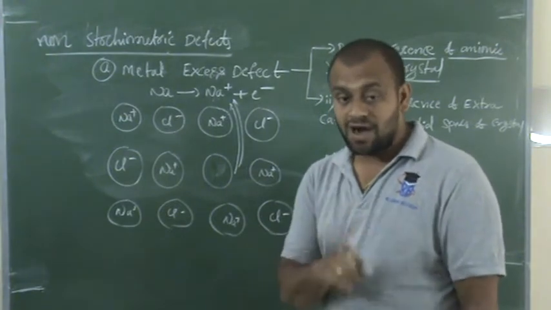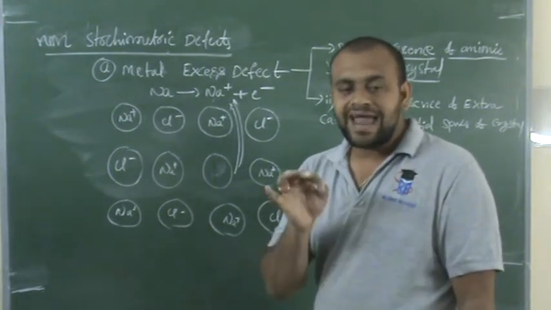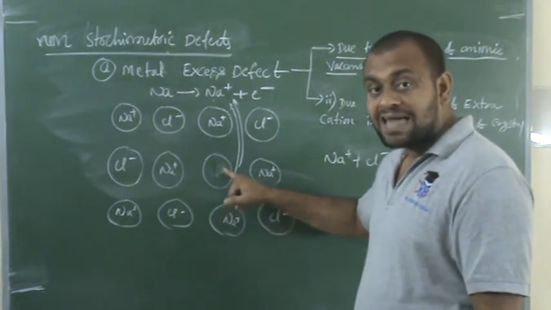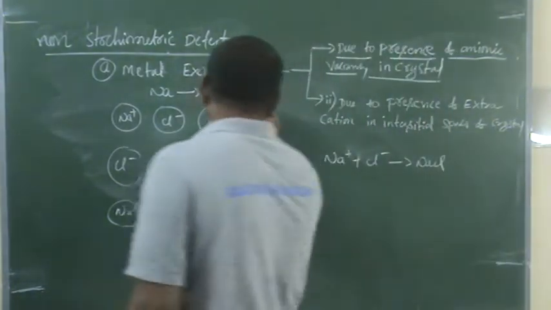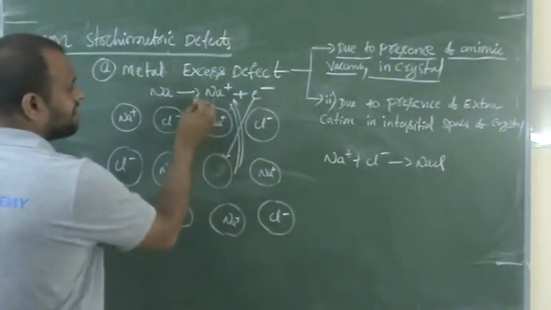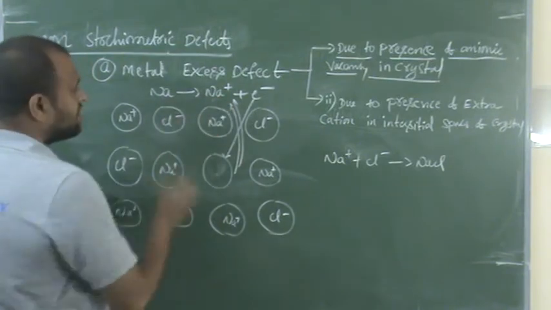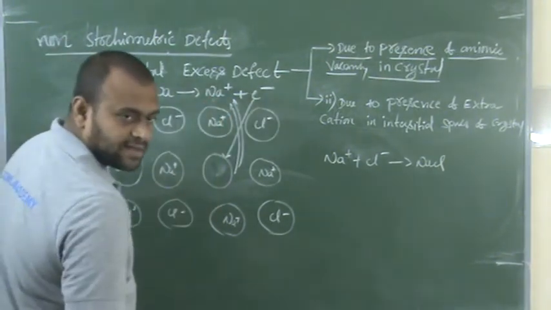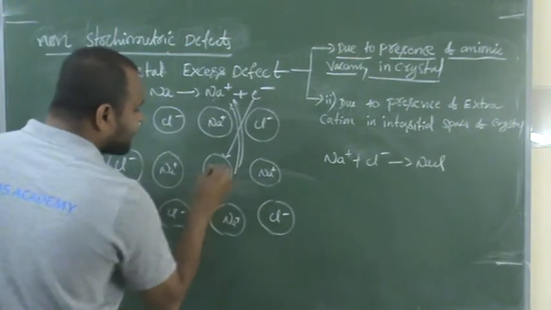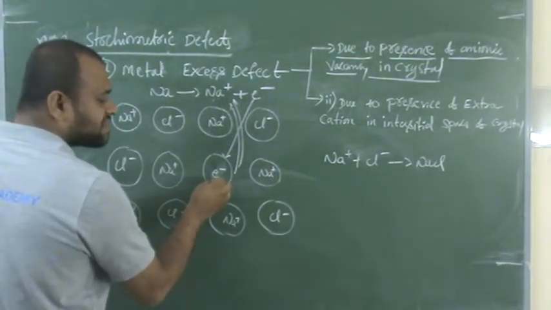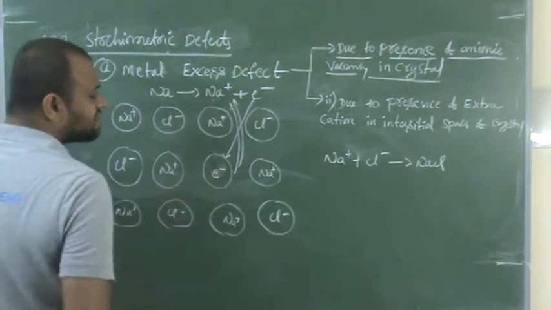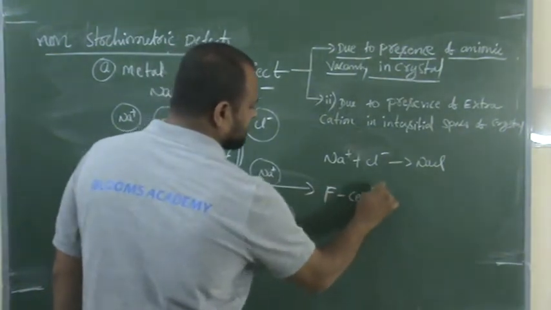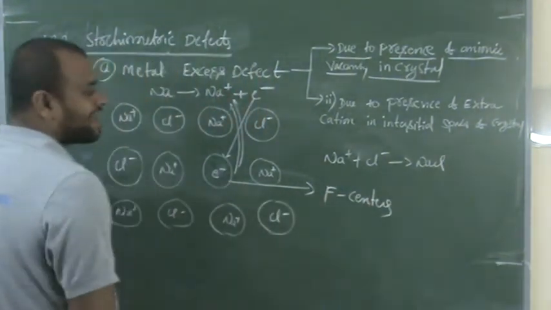Understood? Yes. Now I would like to discuss an important point. This empty space, which is called anionic vacancy, is occupied by the electrons left by the sodium. Understood? So whenever the sodium is converted into sodium ion, the electron is released, right? These electrons will occupy the empty anionic spaces inside the crystal, which are called as F centers.